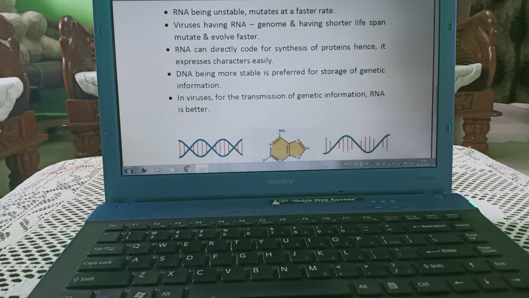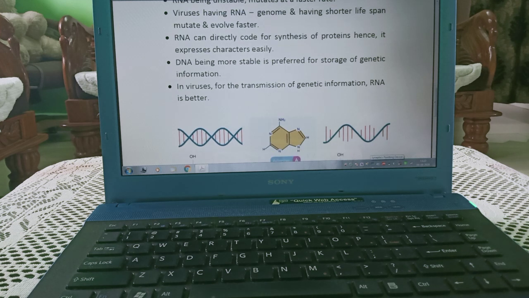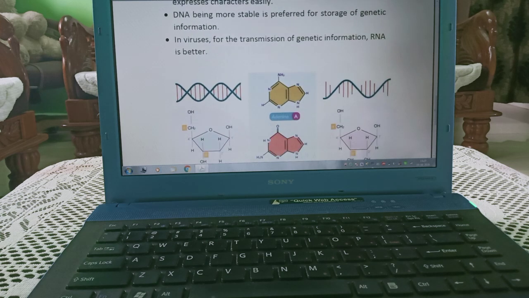RNA can directly code for the synthesis of protein, hence it expresses characters easily. DNA, being more stable, is preferred for storage of genetic information. In viruses, for the transmission of genetic information, RNA is better.